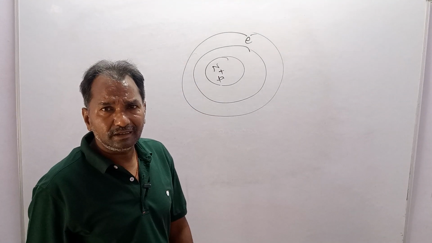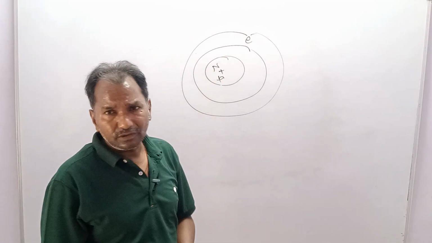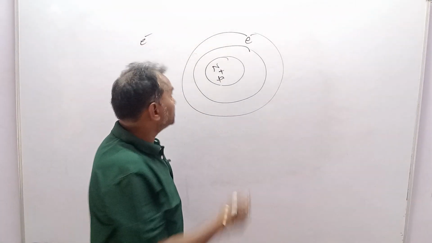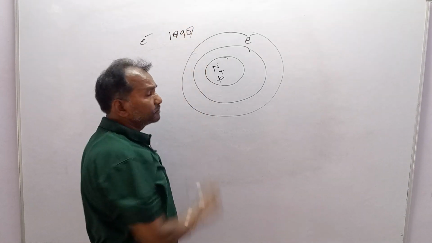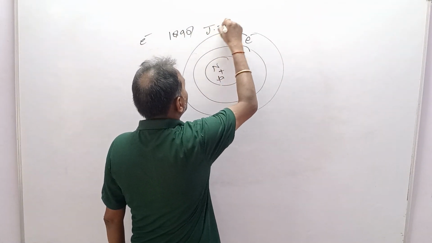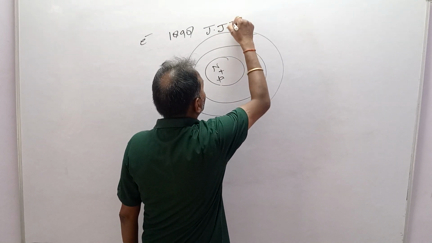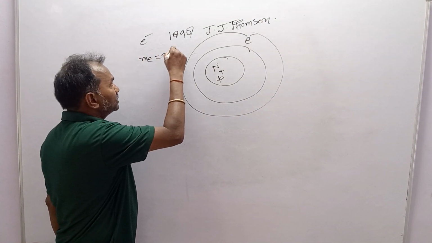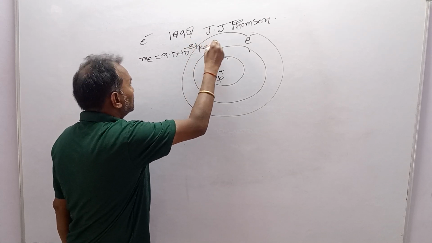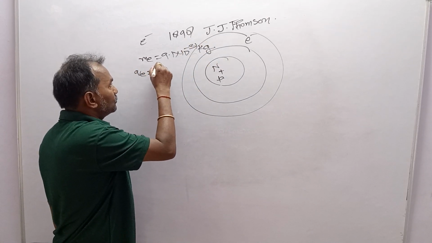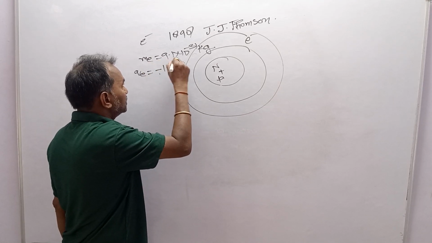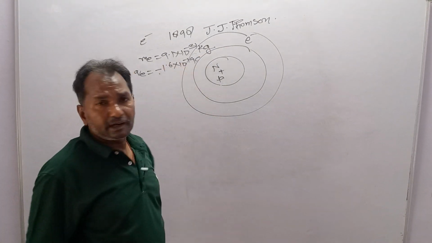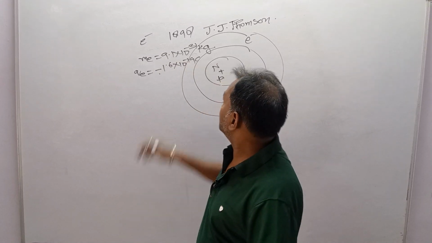Electron was the first discovered particle, discovered in 1898 by J.J. Thomson.